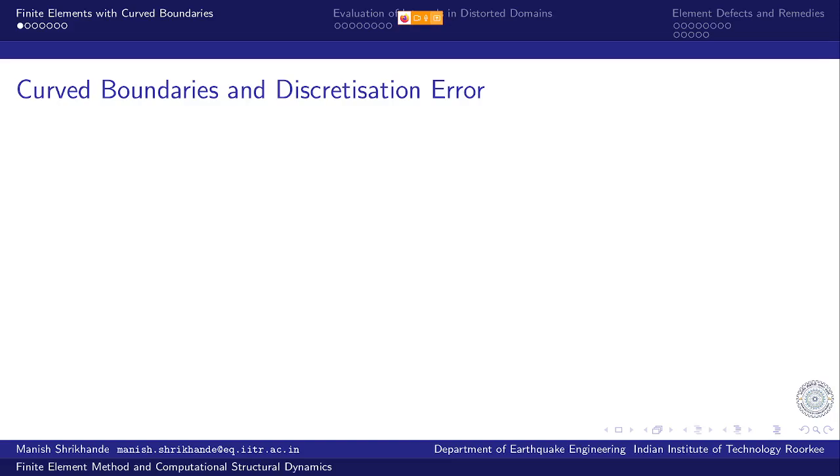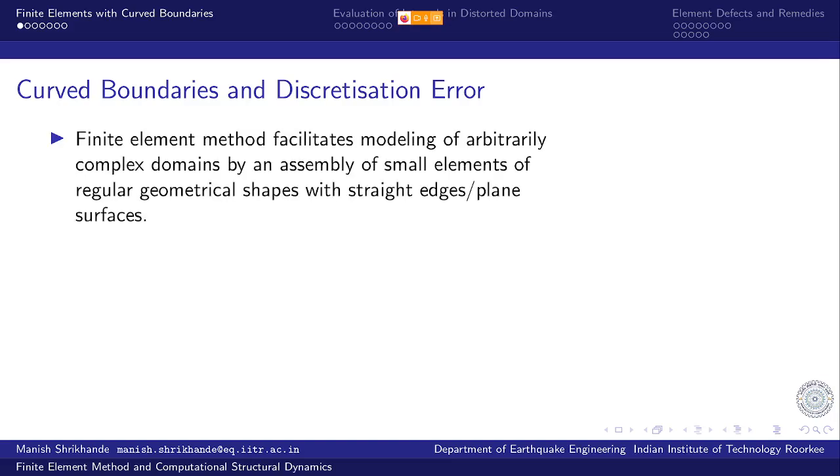So there is a part of the domain that is left unrepresented, and that unrepresented part of the domain is known as discretization error, and that is completely left out from consideration of the problem. Right? So you may be able to appreciate it by this example.